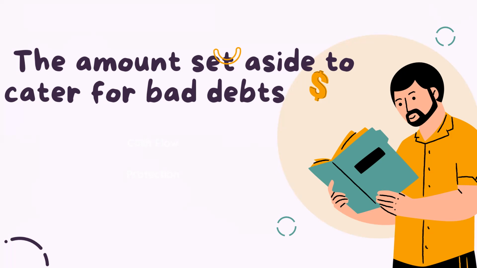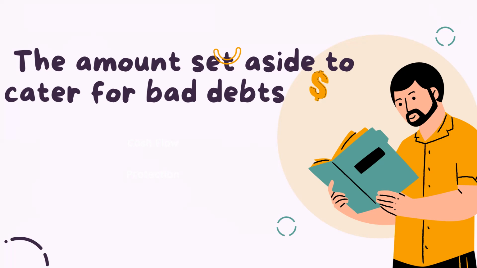So any provision that we make in accounting is in conformity to the prudence concept, like provision for bad debt, provision for depreciation. But the focus today is provisions for bad debts.